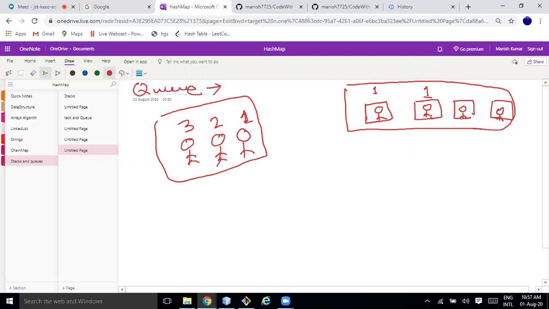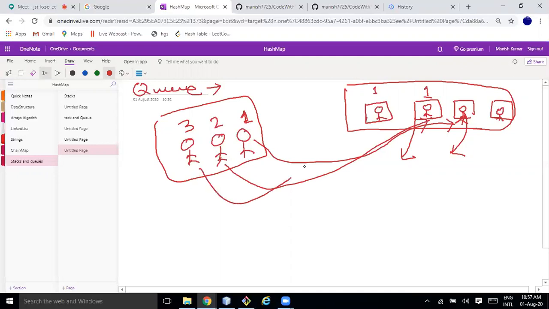Suppose some guy is done with his dinner or lunch and goes out. Obviously, whoever has token 1 will get into the restaurant and have dinner or lunch. The second time, if some other person goes out, then the second person will go and have dinner or lunch. Similarly, the third time, first this one goes out, then this third guy will go. So this is very clear, I think.